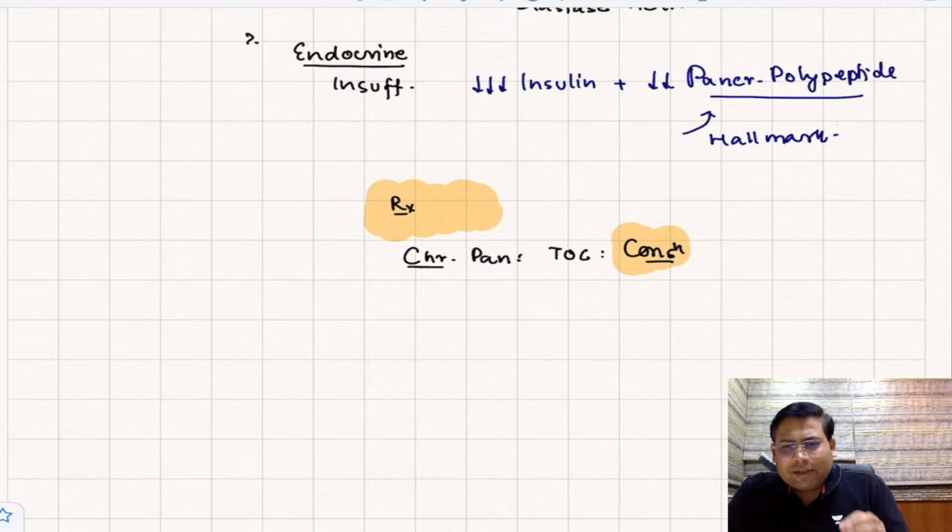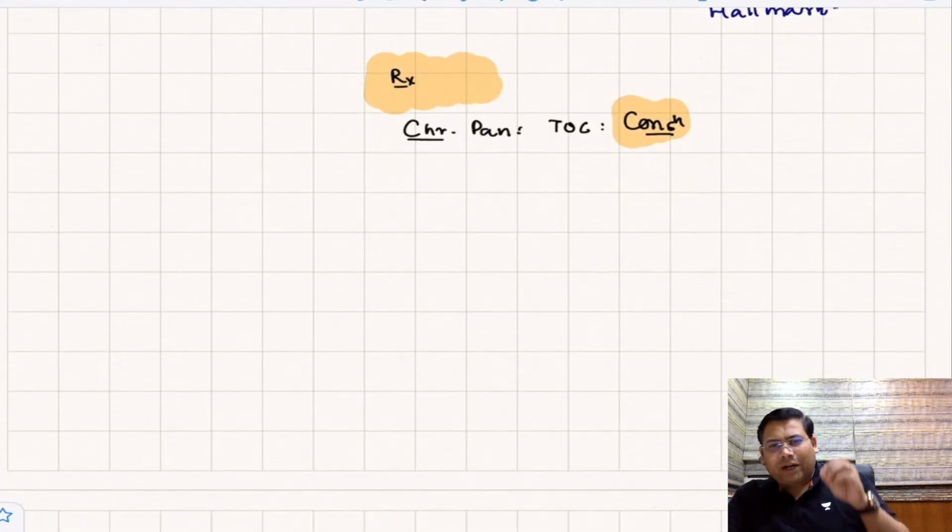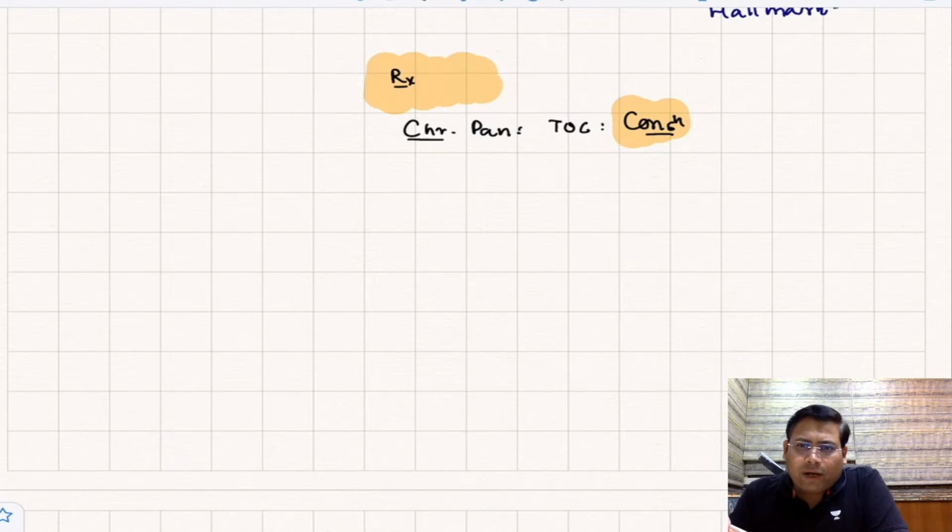Because the insult continues inside the myofibroblast and stellate cells. So this is an ongoing process, and until your pancreas is totally destroyed, you'll always have pain. So if you want to get rid of this pain, you have to get rid of the pancreas, otherwise there is no other concept. So what is the management? For the pain, the first thing that you will take is analgesics.